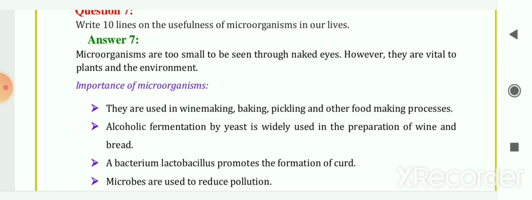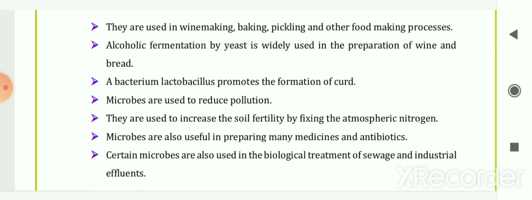So importance of microorganisms. So here first point is, they are used in wine making, baking, pickling and other food making processes. Then alcoholic fermentation by yeast is widely used in the preparation of wine and bread.